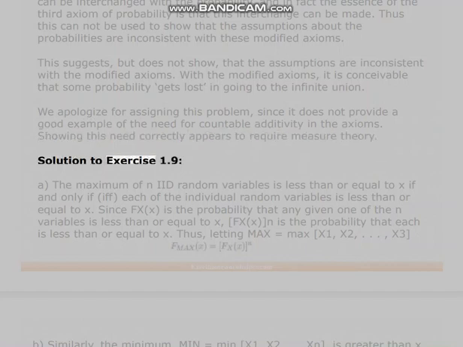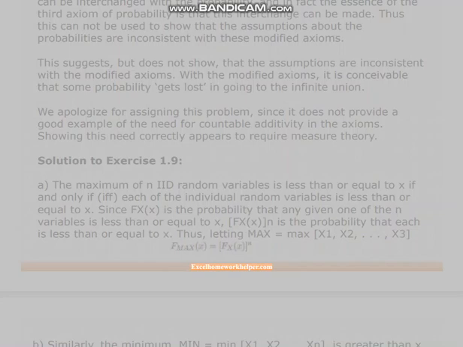Solution to exercise 1.9. A. The maximum of n IID random variables is less than or equal to x if and only if each of the individual random variables is less than or equal to x. Since F_X(x) is the probability that any given one of the n variables is less than or equal to x, F_X(x)^n is the probability that each is less than or equal to x. Thus, letting MAX equal max(X1, X2, ..., Xn),